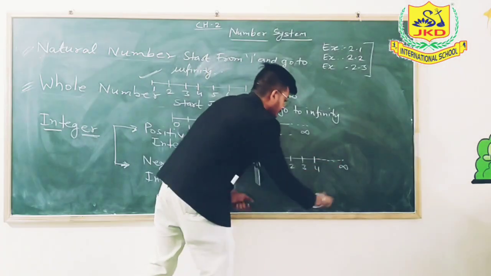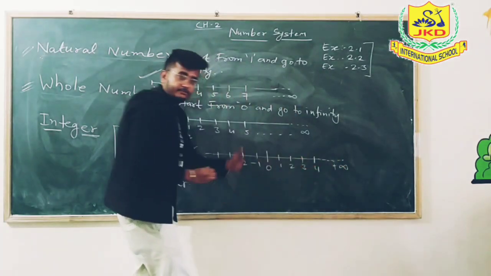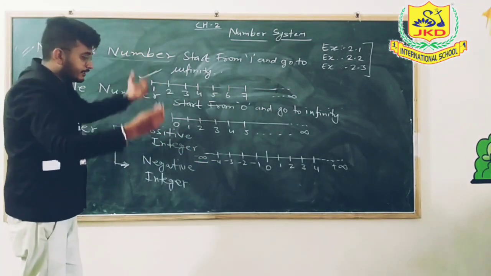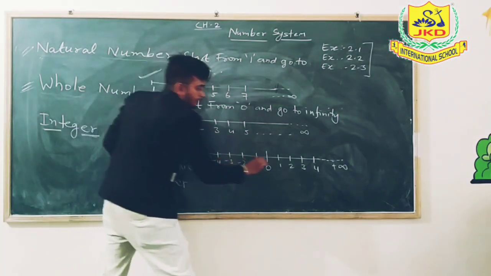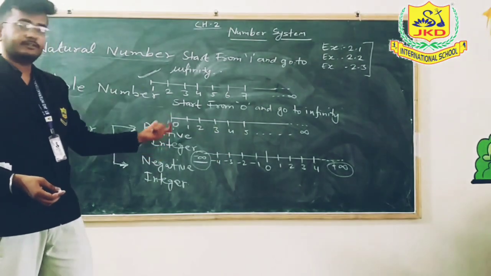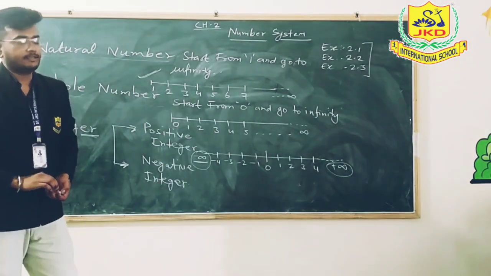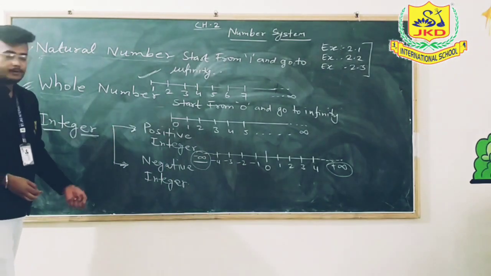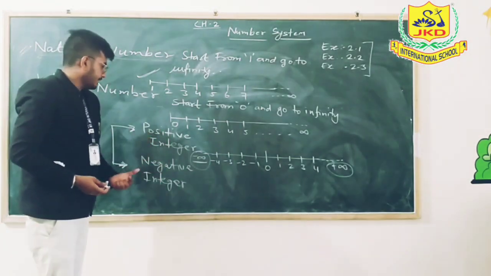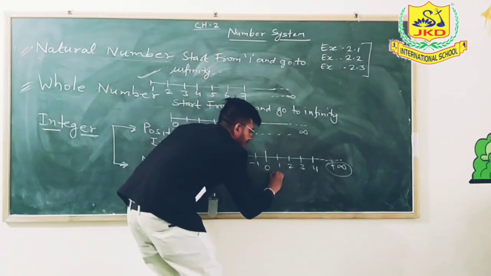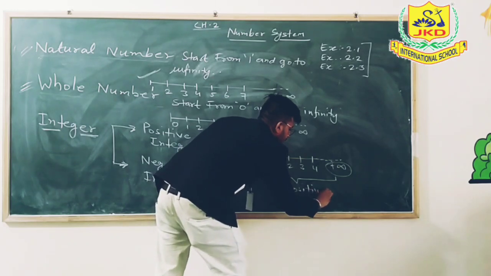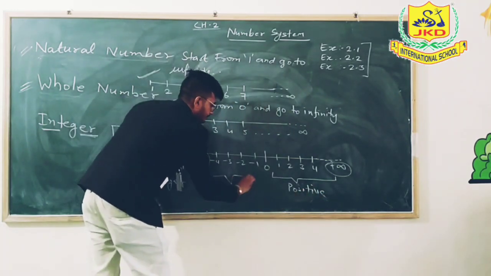This part is the positive integers, toward positive infinity, and this other part is the negative integers, toward negative infinity. All the numbers which lie between minus infinity and plus infinity are called integers. As integers are divided into two parts, those numbers which come with a positive sign are called positive integers, and this other part is negative integers.